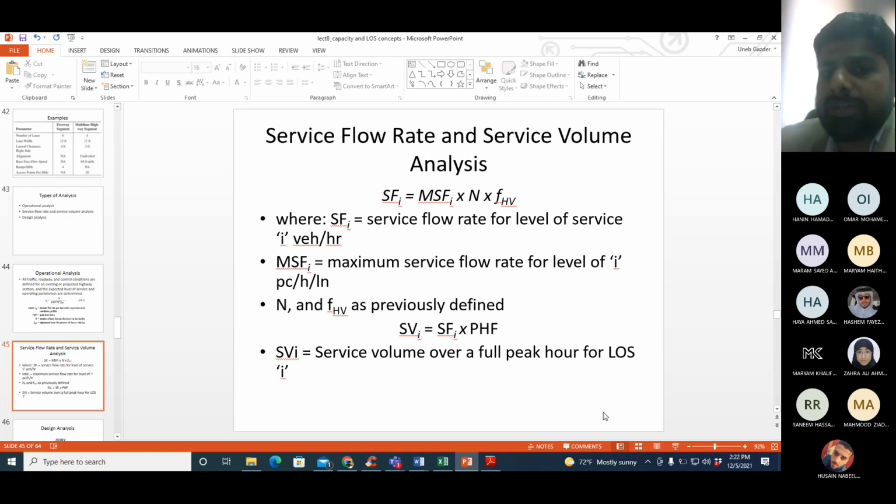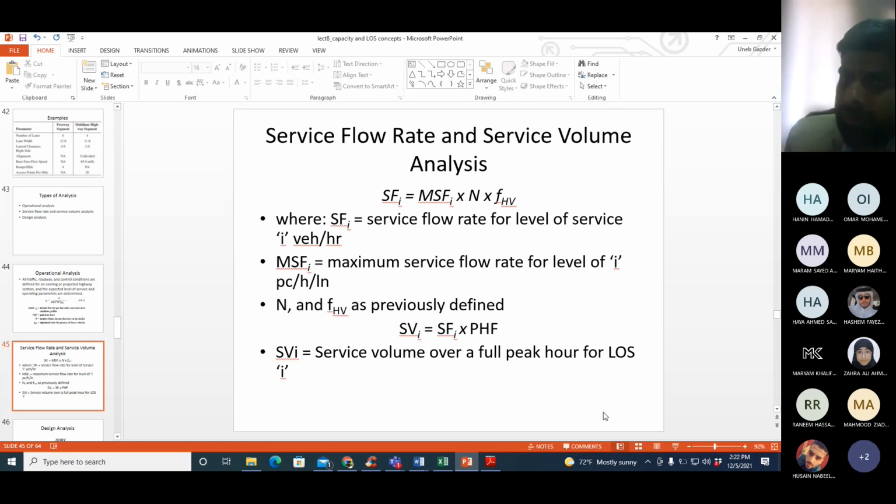So in this equation, you can see I need three things. N, like I've already mentioned, number of lanes. FHV, factor for heavy vehicle adjustment. MSF stands for maximum service flow rate. Now, what is the difference between SF and MSF? SF is service flow rate under prevailing conditions. MSF is maximum service flow rate, which can be only in ideal conditions.